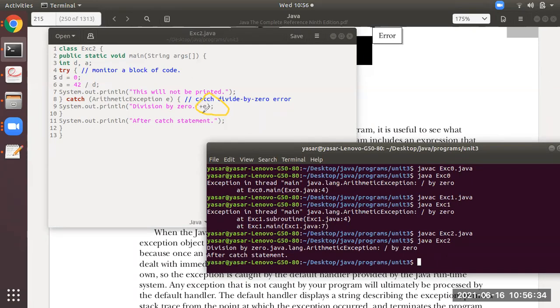After completing 90% of this chapter, the remaining 10% of the exception handling chapter is where you have to write your own kind of exception. In that you will see what is the purpose of this object. For right now, please try to remember what this e is. e is the information which is displayed over here: java.lang.ArithmeticException divided by 0.